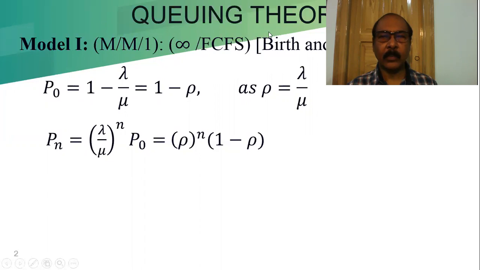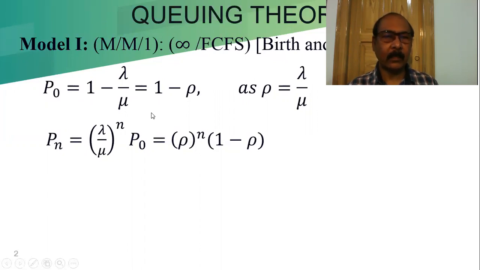Birth and death process. Birth means when a customer arrives, that is known as the birth process. When the customer departs from the system after getting the service, it is known as death. That's why it is known as the birth and death model.